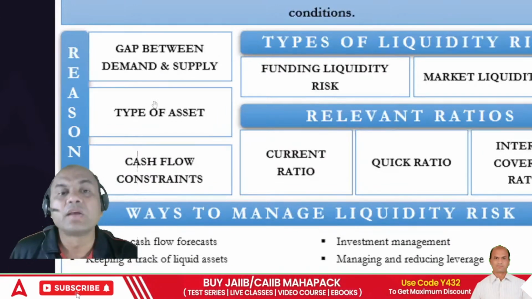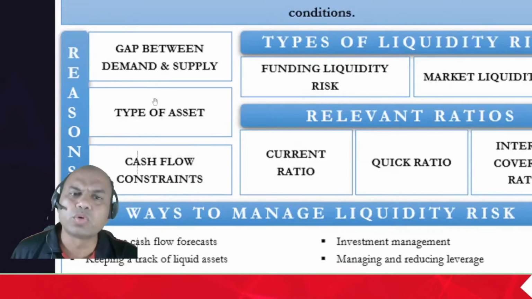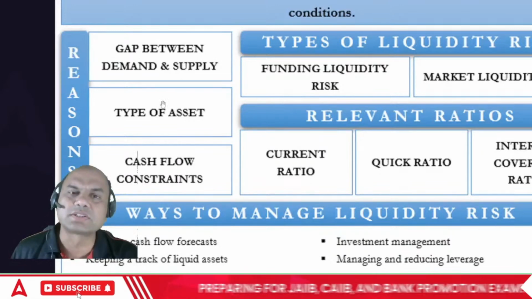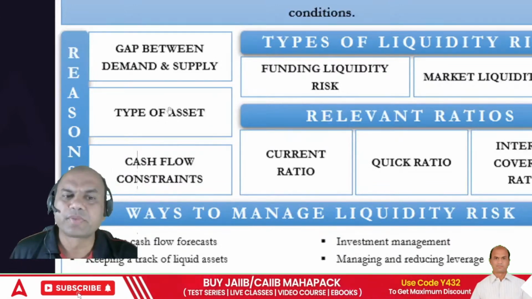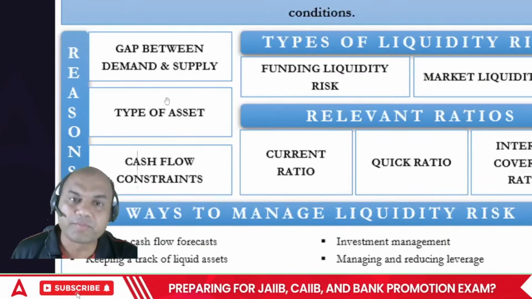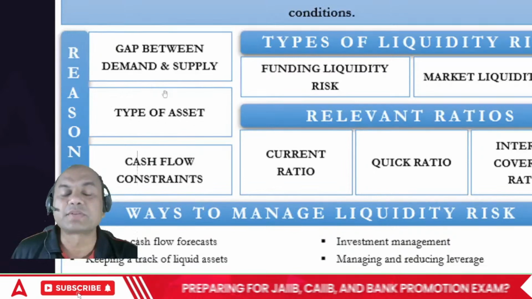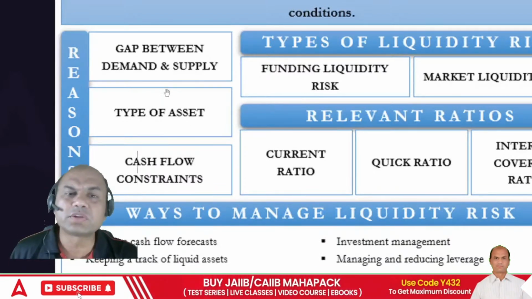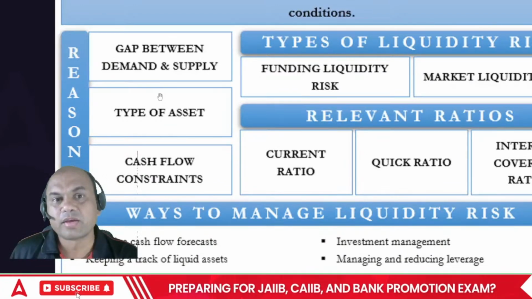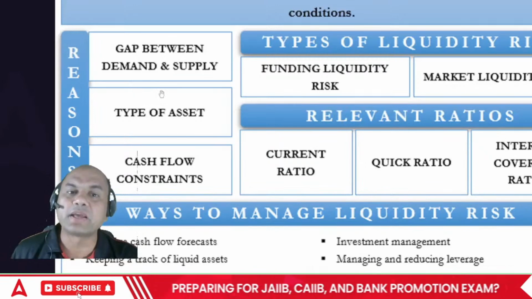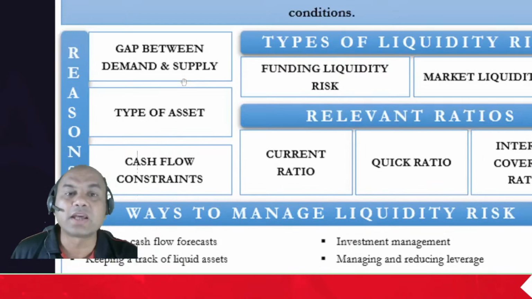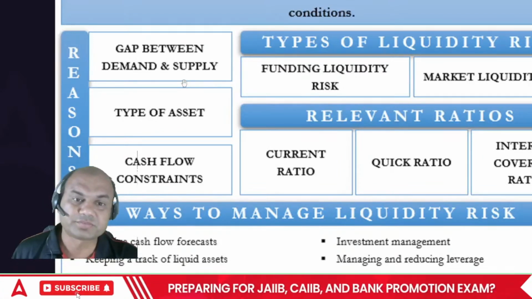Types of assets which I am holding. Suppose I am holding 2 houses, prime property, 2 houses in main city location, 1 crore each, but I don't have anything to eat, means to run my current daily expenses, then what's the use of those houses, right? Those are the long term assets. So these things happen with many of the banks also. They have all the long term assets, but short term they can't run. Why? Because their assets are not managed properly.